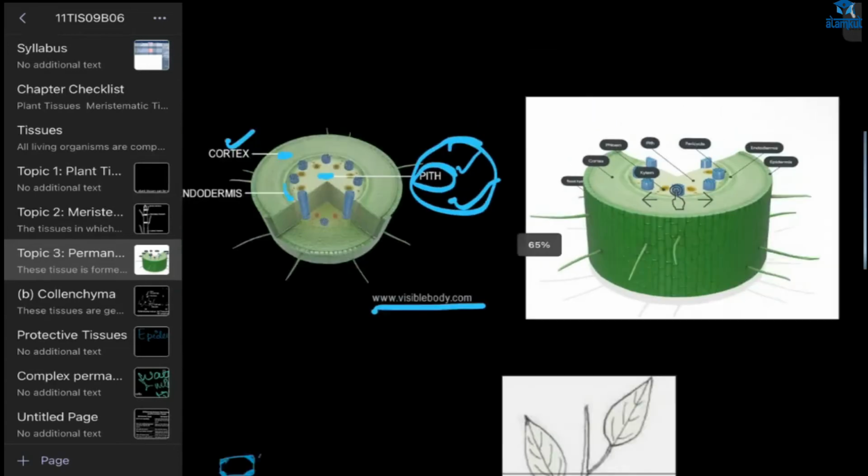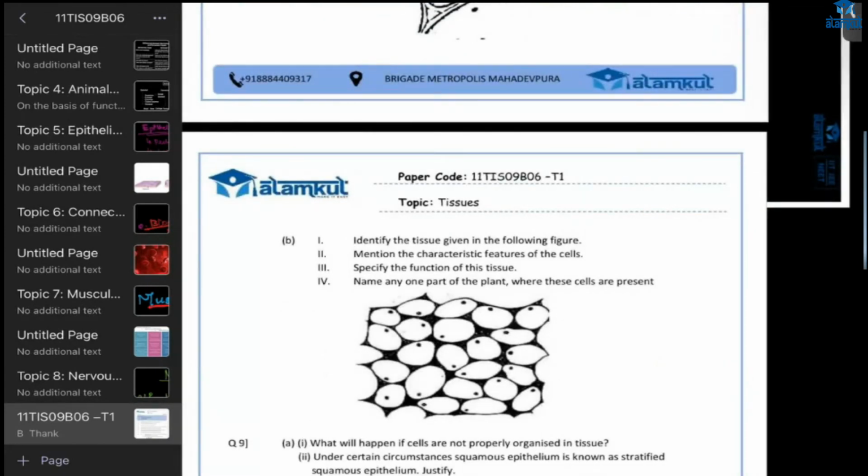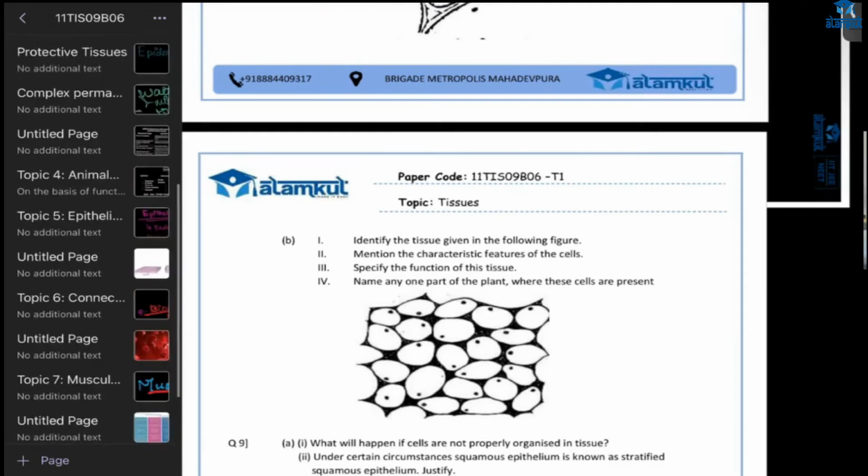Okay, ma'am. Next, this one, Razi: identify the tissue given in the following figure. Ma'am, it is sclerenchyma. You are sure? Ma'am, I wrote only this one. I'm also not sure. Ma'am, I saw that there was no intercellular space.